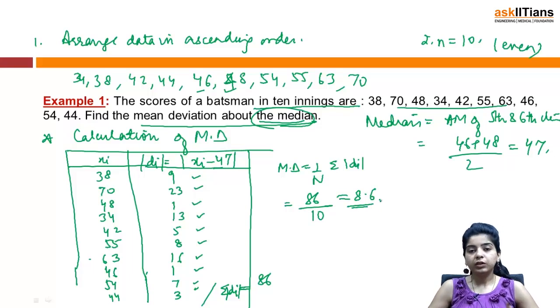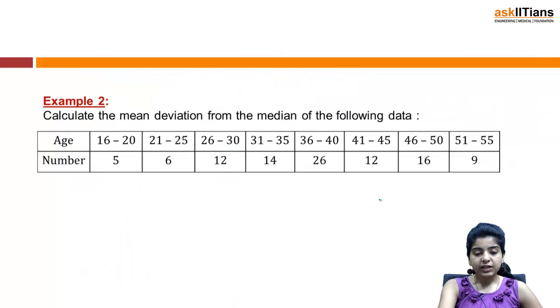It can be about mean, mode or median, as the case may be. So you will have to calculate that particular quantity first. Like here we have calculated median, and then we have calculated mean deviation about median. The next example that we have is calculate the mean deviation from median again.